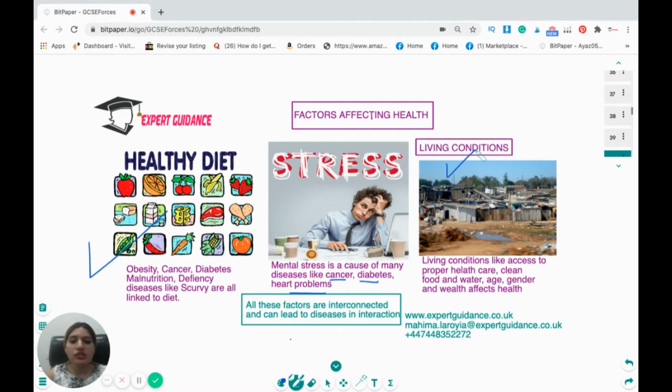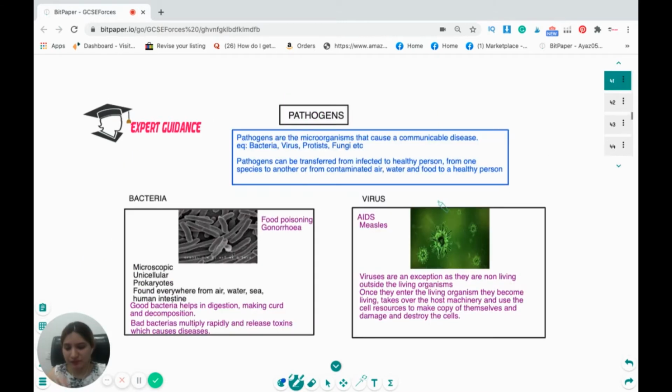Living conditions, like whether there's access to proper health care, clean food and water, as well as age and gender, all these affect health. Now, all these factors are interconnected, and a disease can be due to an interaction of these factors. So maybe due to work stress, a person is not taking a healthy diet, and is predisposed to many health complications.